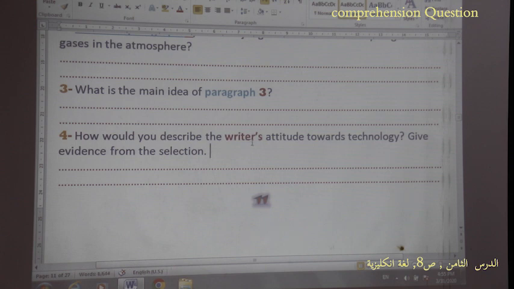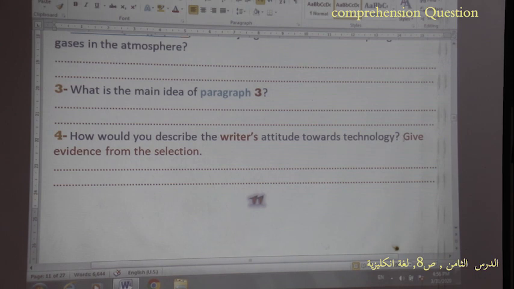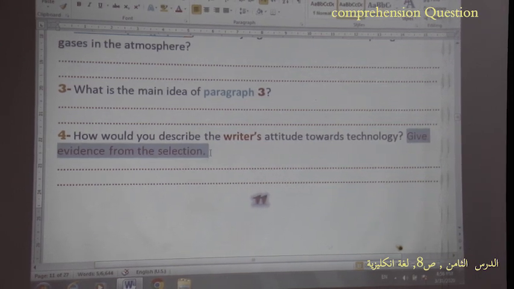Pay attention. Some students may tell me about their attitude. Here the case is different. I am asking you about the writer's attitude towards technology. And here, when you give me only the writer's attitude, you give me half of the answer. You didn't give me a complete answer. Here, pay attention and read the second part of the question. Give evidence from the selection. Illustrate.